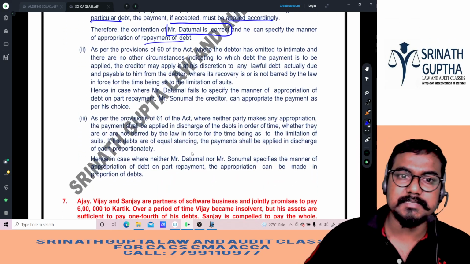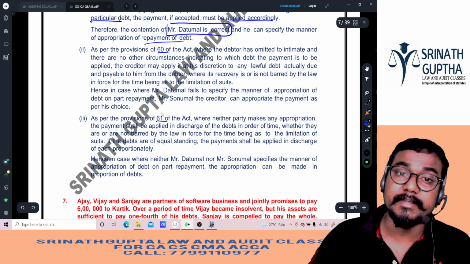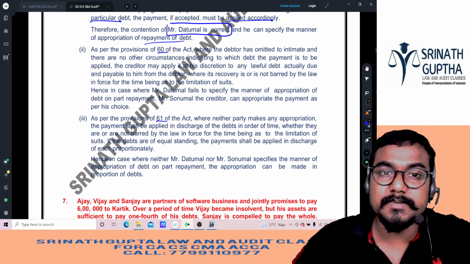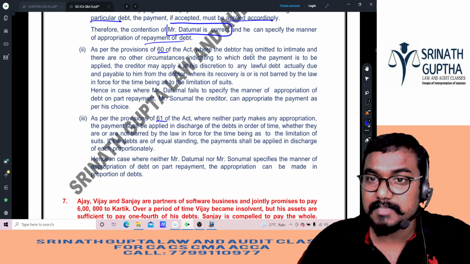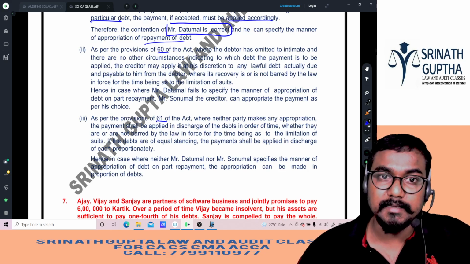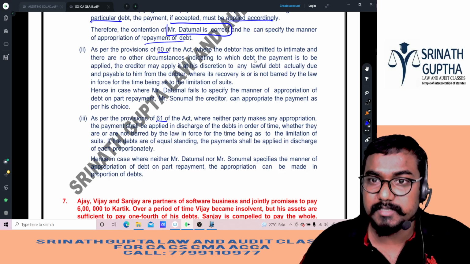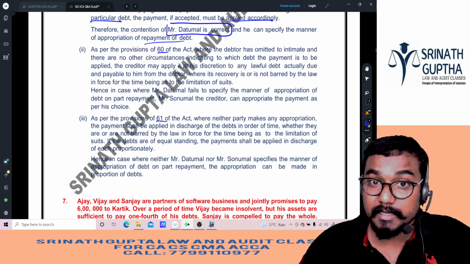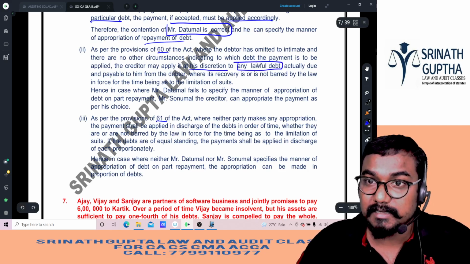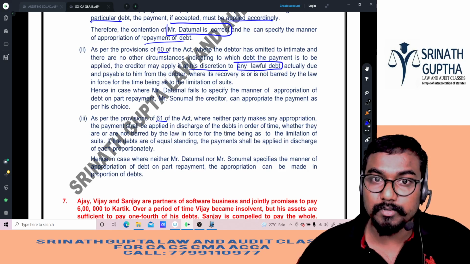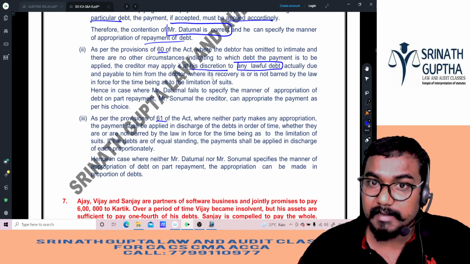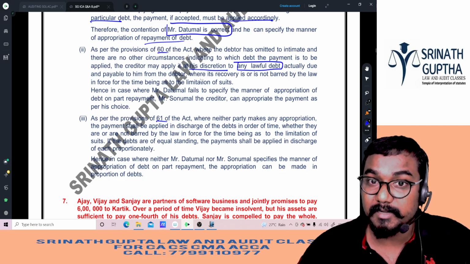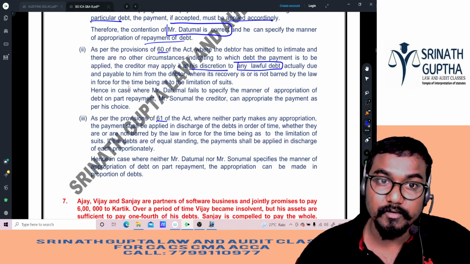And 60 and 61 are the same, beta, not indicated. Any debt, including time-bound debt also. As per section 60 of the Act, where the debtor has omitted to intimate and there is no other circumstance to indicate to which debt the payment is to be applied, the creditor may apply it at his discretion to any lawful debt actually due and payable to him from the debtor, whether its recovery is or is not barred by law in force for the time being.